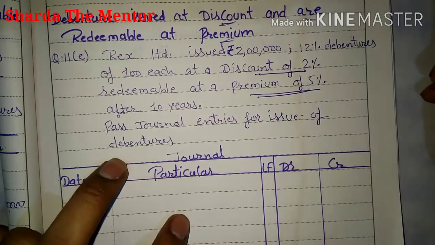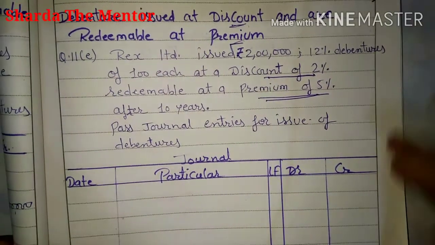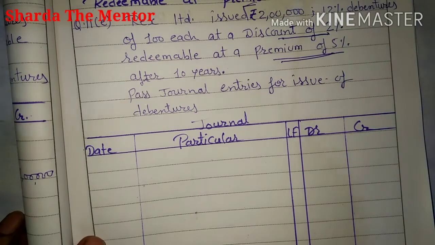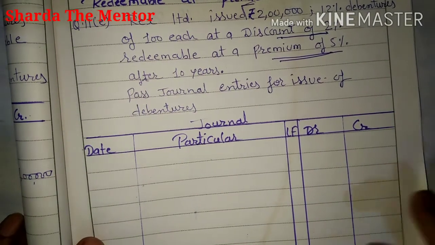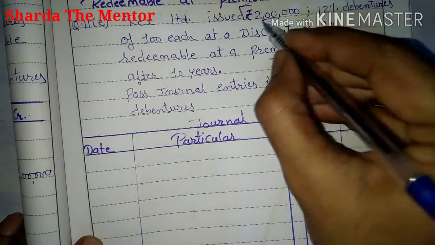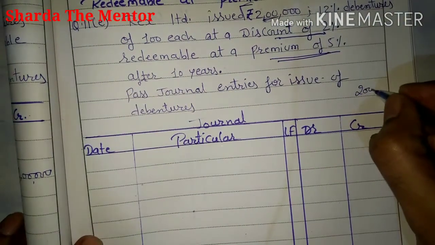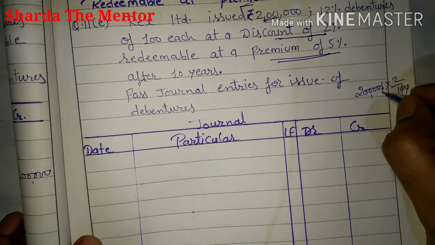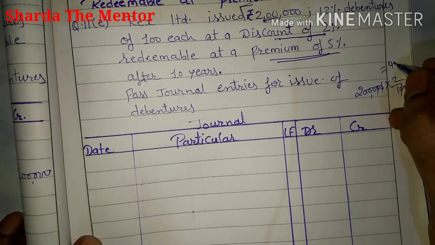We are issuing the debenture at 2% discount. It means on 2 lakh rupees, if you calculate 2 lakh into 2 upon 100, the amount will be 4,000.